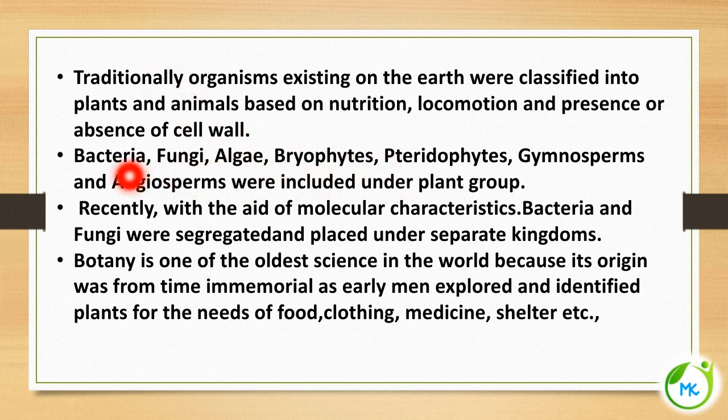But after the molecular characteristics were studied, bacteria and fungi were segregated and placed under separate kingdom. So we know in Whittaker's kingdom classification, the bacteria and fungi were given separate kingdom status.